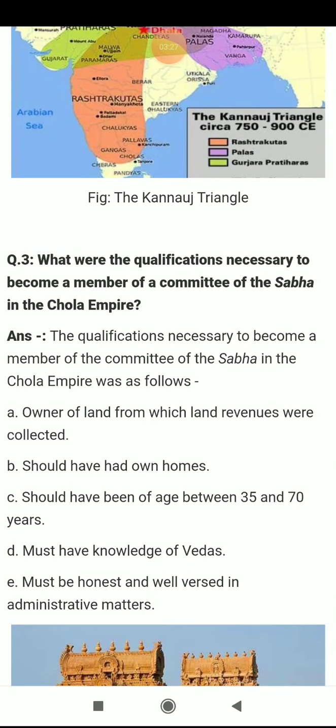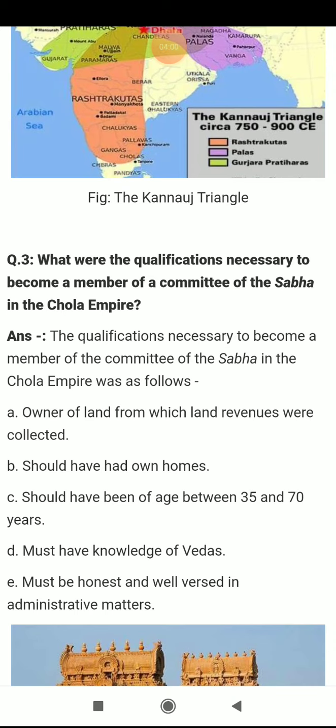Next is about what were the qualifications to become a member of the committee of the Sabha in the Chola Empire. As we have done, the Chola Empire was the strongest empire, we can say, from 780 to 1280. In their agriculture system, irrigation system, sculptures, temple making and all these things, they were very strong.